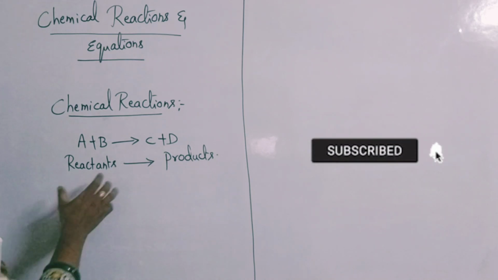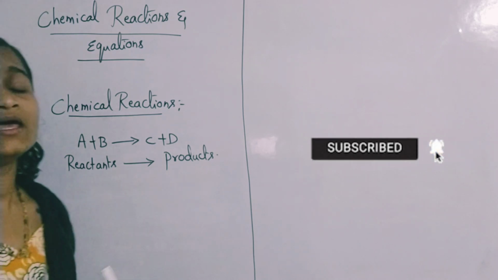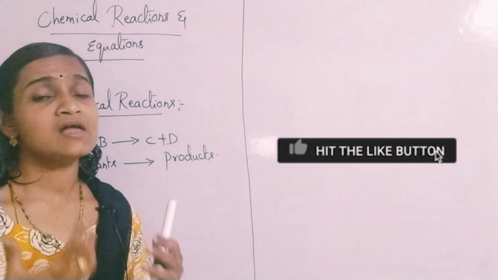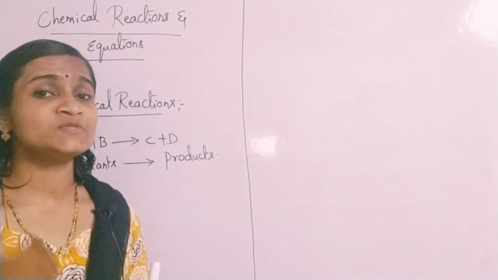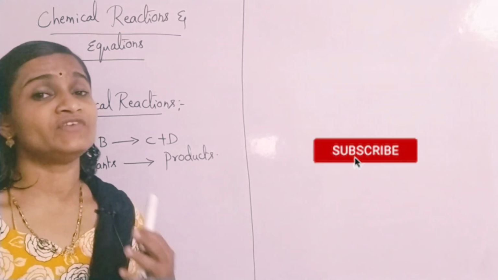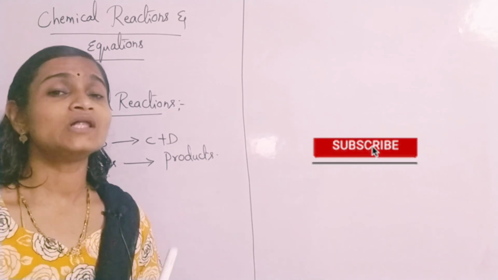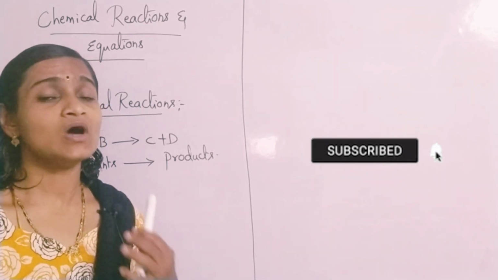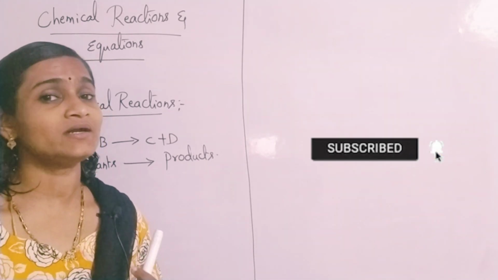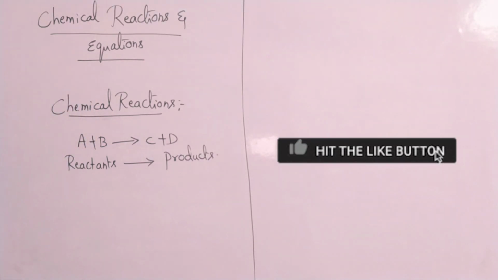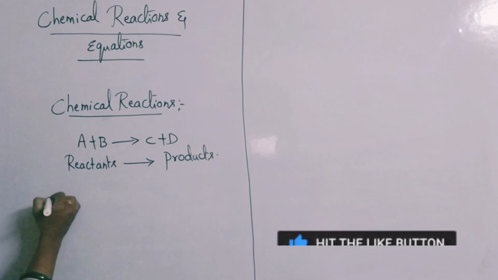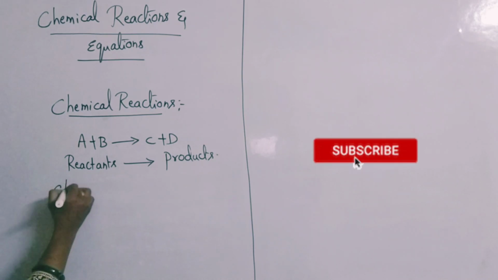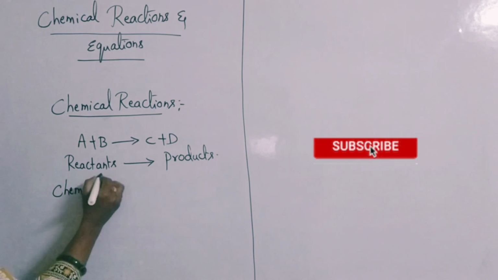Such chemical changes, where two or more substances combine together and give you an entirely new substance, you call chemical reactions. And all the chemical reactions are represented symbolically, and that you call a chemical equation.